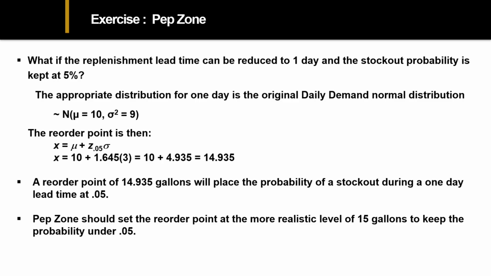So the reorder point then is, start with this mean, have the same z value that we got before, 1.645, and substitute in the standard deviation of 3. So again, we end up with a precise number of 14.935, but in reality, we should make that 15. Again, dropping that probability just under 0.05. That's a big difference. That lead time goes from 4 down to 1. We can wait much longer, from 50 gallons all the way down to 15, if that's the case. That lead time shrinks.